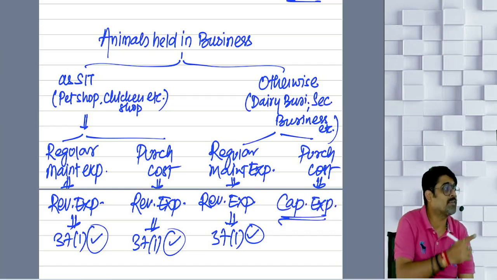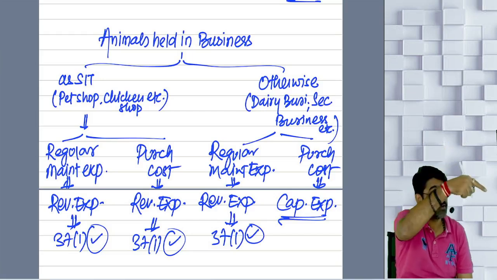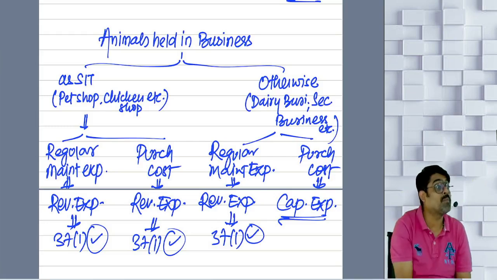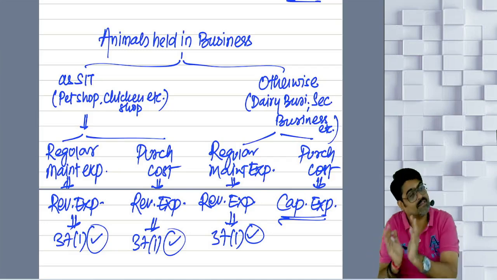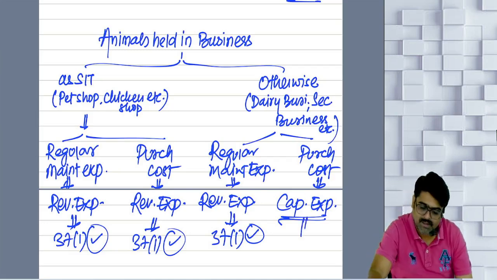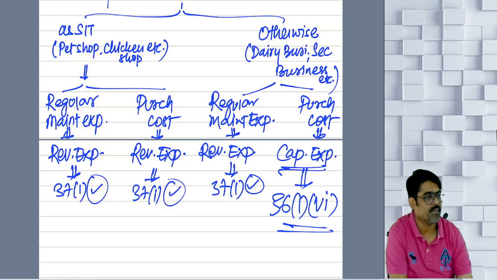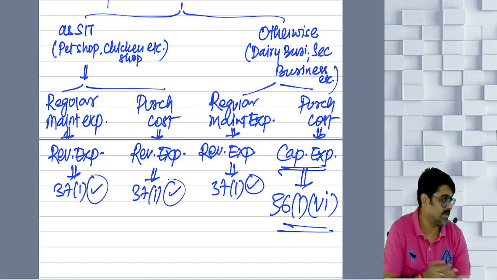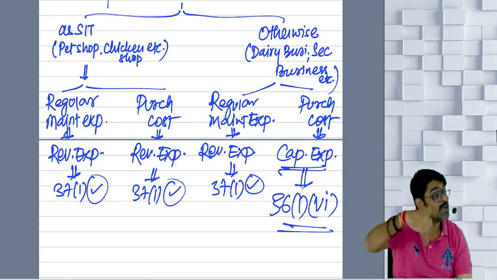But this capital expenditure is not an asset for depreciation. I have already told you the definition of plant does not include animals. So this capital expenditure cannot be claimed in the form of depreciation. Hence you can claim this capital expenditure separately under section 36(1)(vi). But this will not be allowed in the year in which the animal is purchased. It will be allowed in the year in which the animal retires from the business.